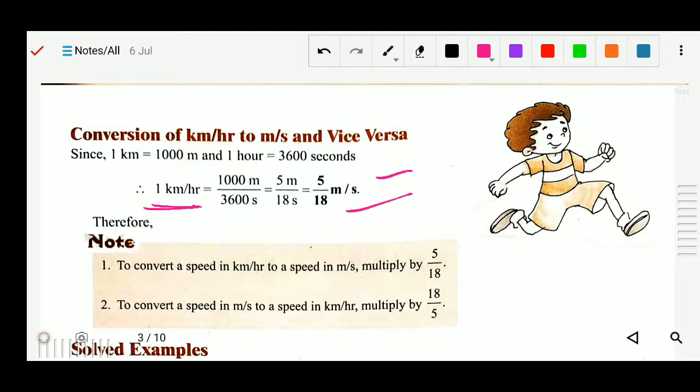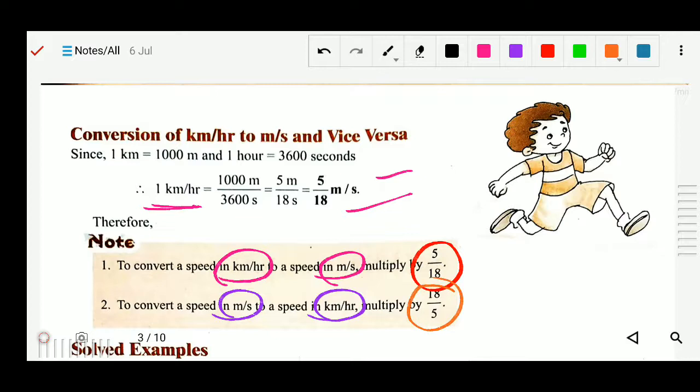When you convert kilometer per hour to meter per second, what do you have to do? You have to multiply by 5 by 18. Similarly, when you are converting meter per second to kilometer per hour, you have to multiply by 18 by 5. So this is the conversion. You already know about this. Okay, next we will solve the exercise.